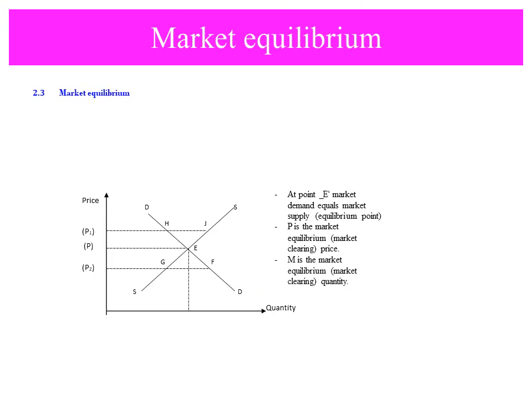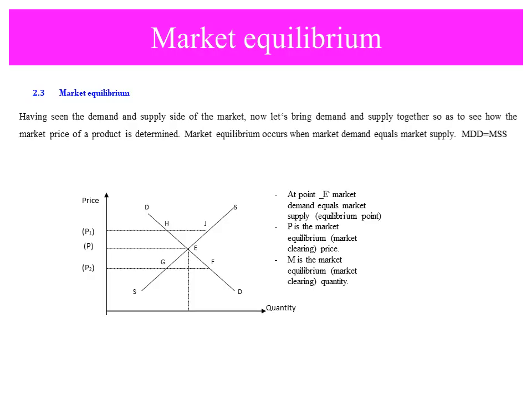Now we'll see market equilibrium. Having seen the demand and the supply side of the market, now let us bring demand and supply together to see how the market price of the product is determined. Market equilibrium occurs when the market demand equals market supply.